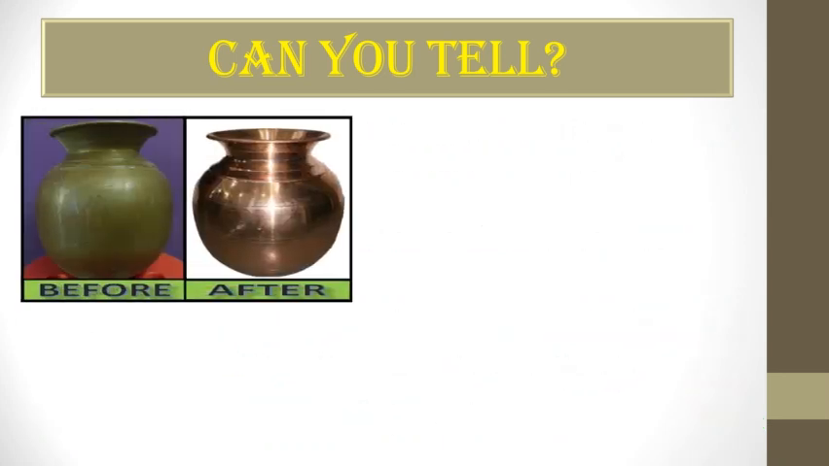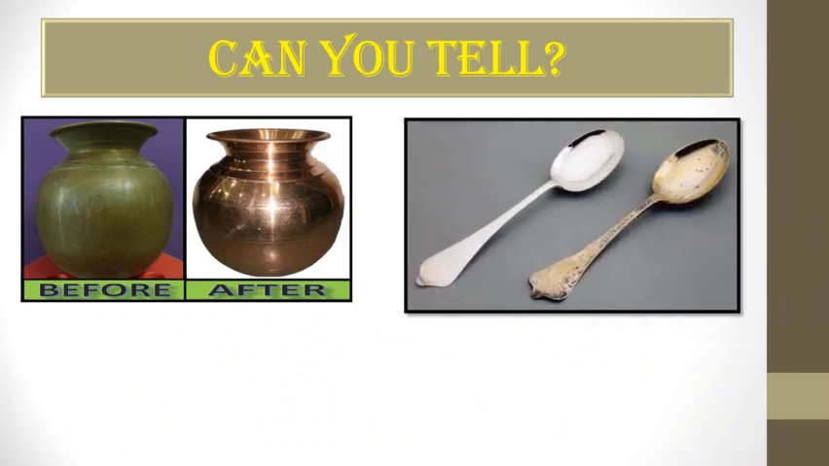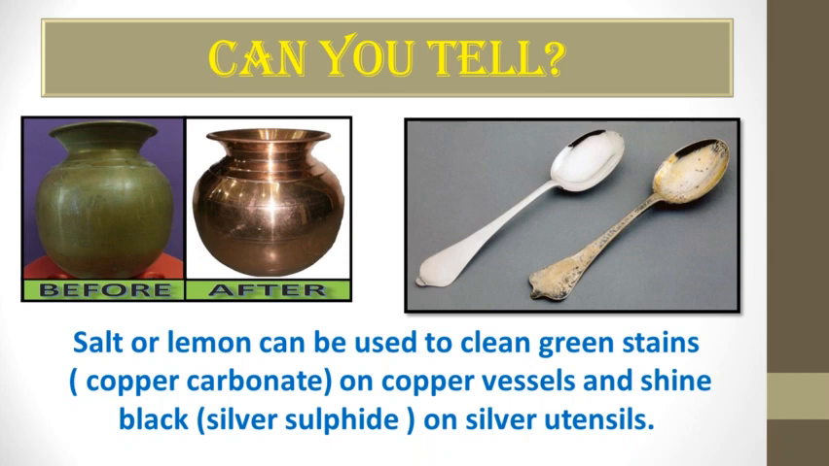Next is, which substances are used to clean greenish stains on copper vessels and to shine blackish silver utensils? Salt or lemon can be used to clean them. The greenish stain on copper vessels is copper carbonate, and the black stain on silver utensils is silver sulfide. So we have to use salt or lemon to clean these stains on copper and silver vessels.